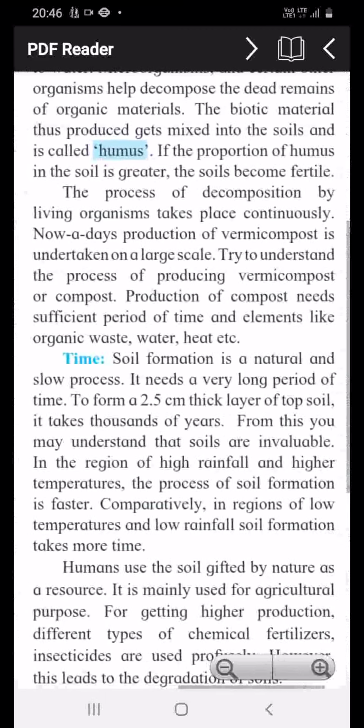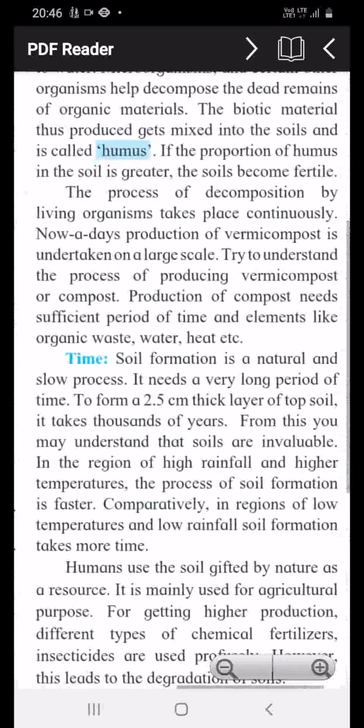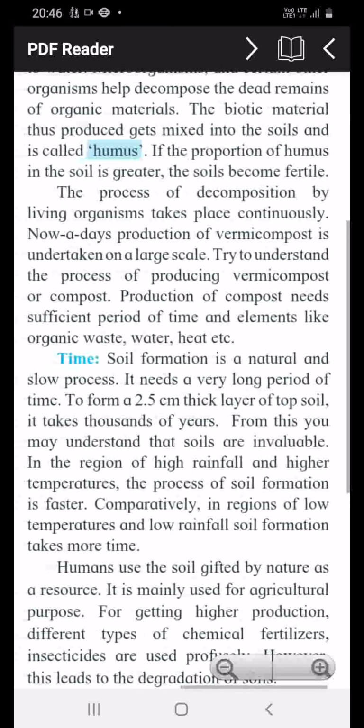Soil formation is a natural but slow process. It needs a very long period of time to form a 2.5 centimeter thick layer of topsoil. It takes thousands of years. From this, you may understand that soil is invaluable.